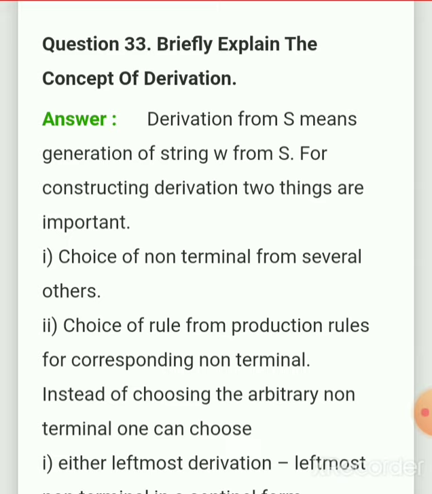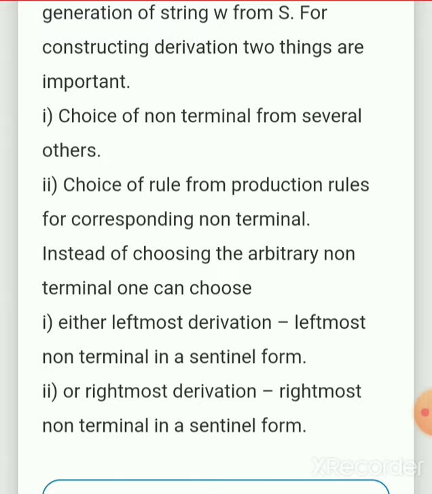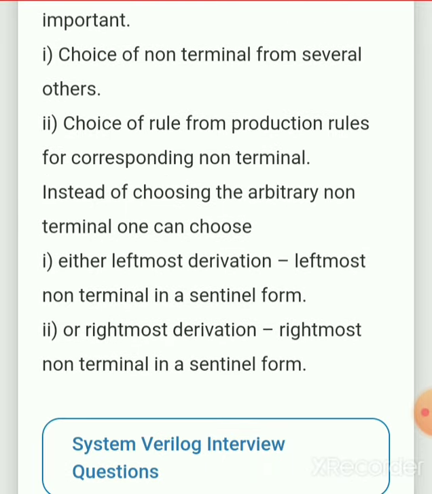Briefly explain the concept of derivation. Derivation from S means generation of string W from S. For constructing a derivation, two things are important. One, choice of non-terminal from several others. Two, choice of rule from production rules for the corresponding non-terminal.